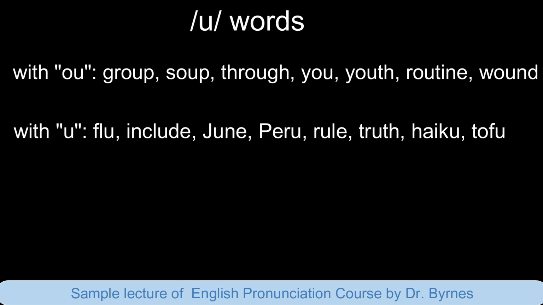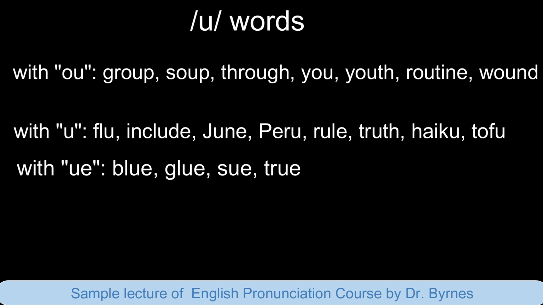With OU: you, flu, include, June, Peru, rule, truth, haiku, tofu. With UE: blue, glue, sue, true.